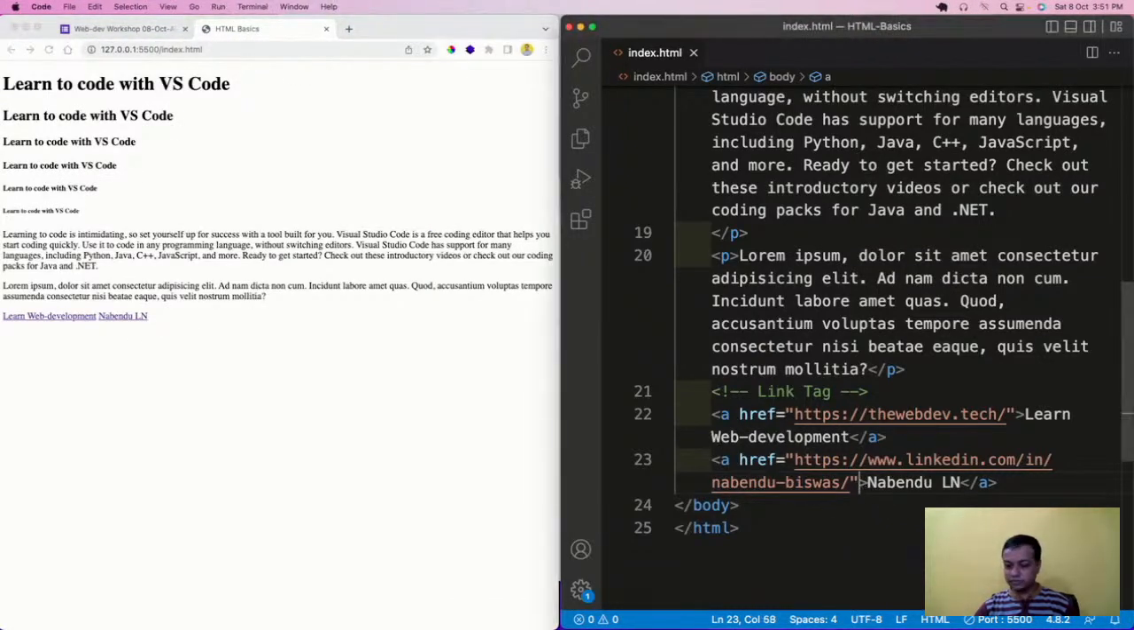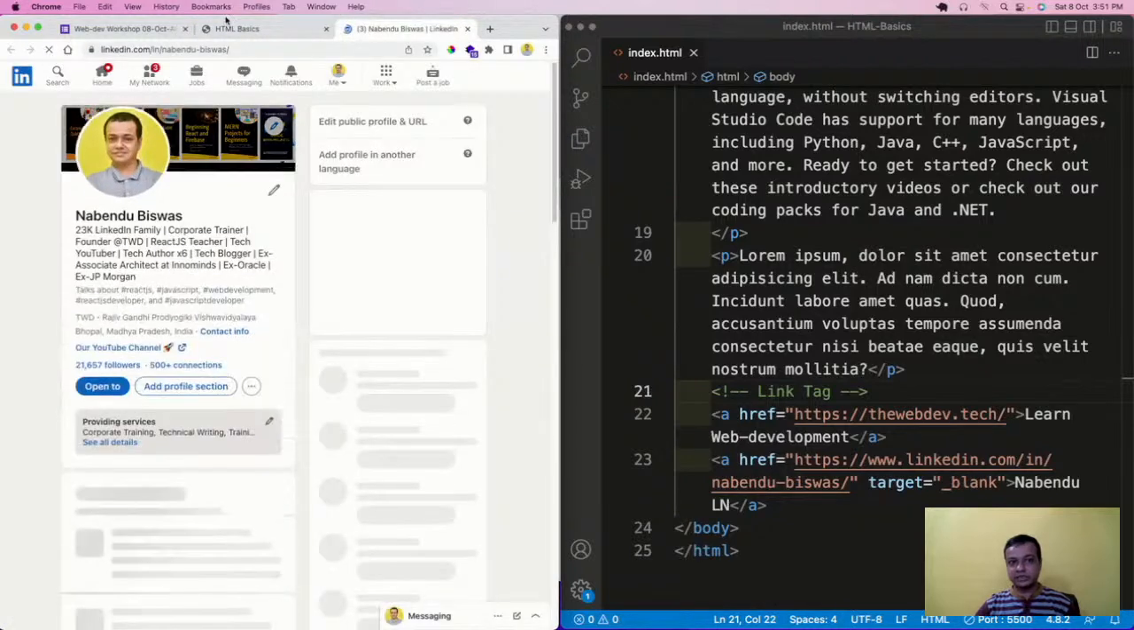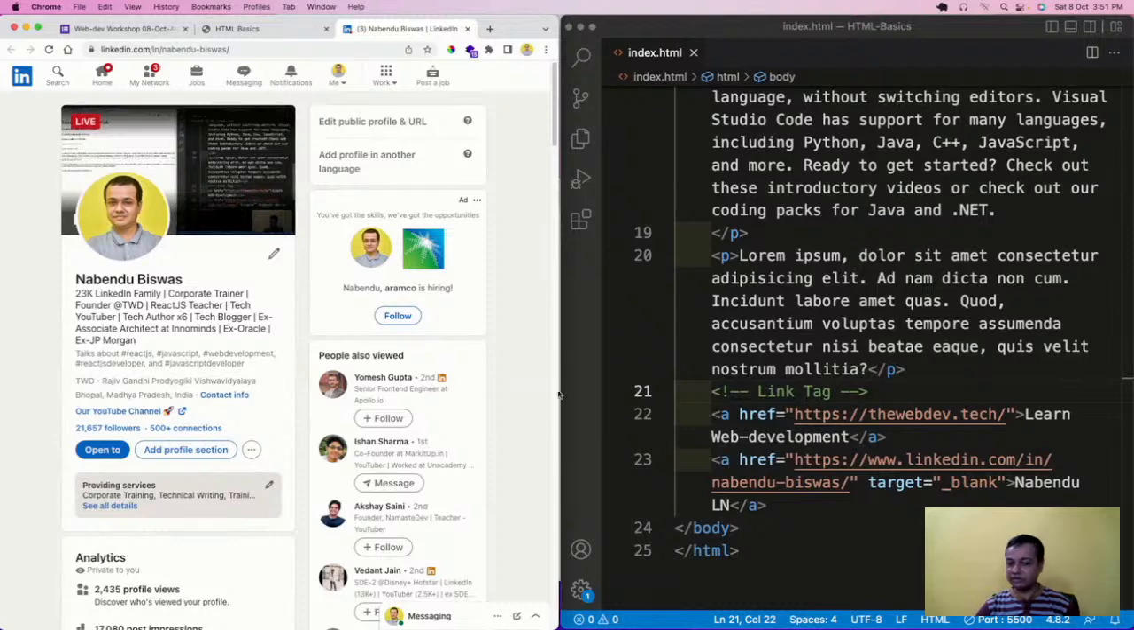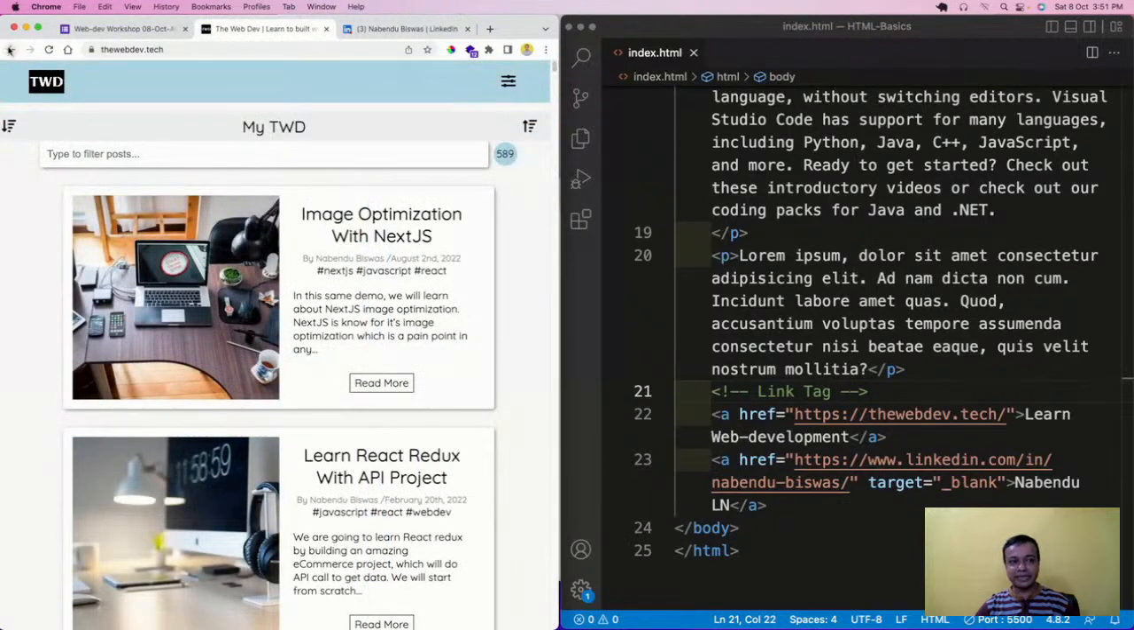But what I have to do here is target equal to underscore blank. I will save it. Now what will happen? If I go here and click here, see, it is not opening here. It is taking me to whatever site I've given. I've given my website only, so it is taking me there. But if I click again here, this will open here only, which is a bad thing.